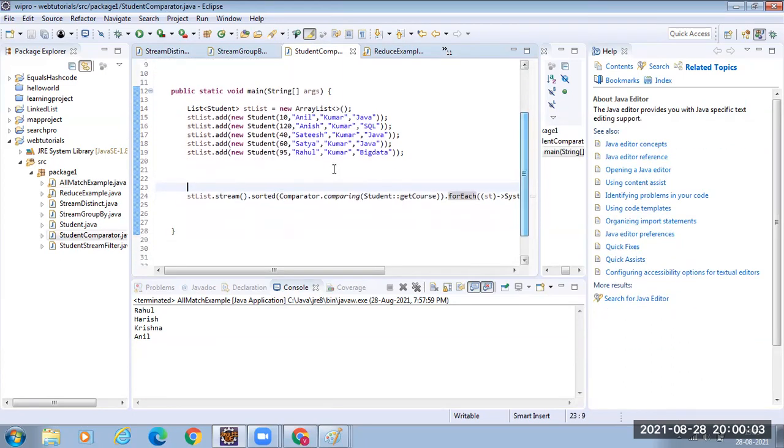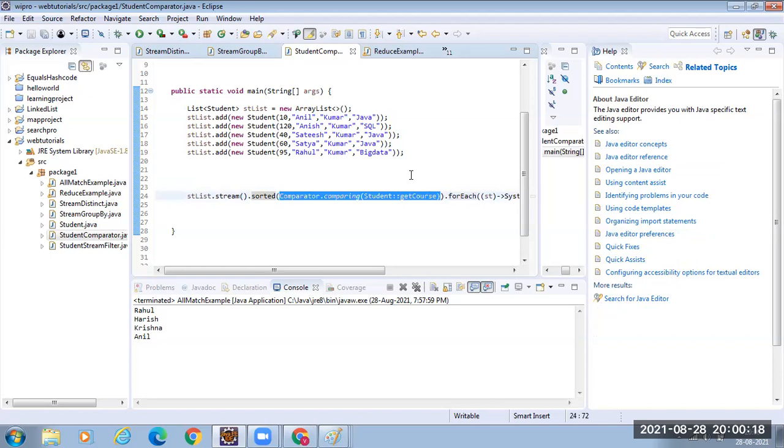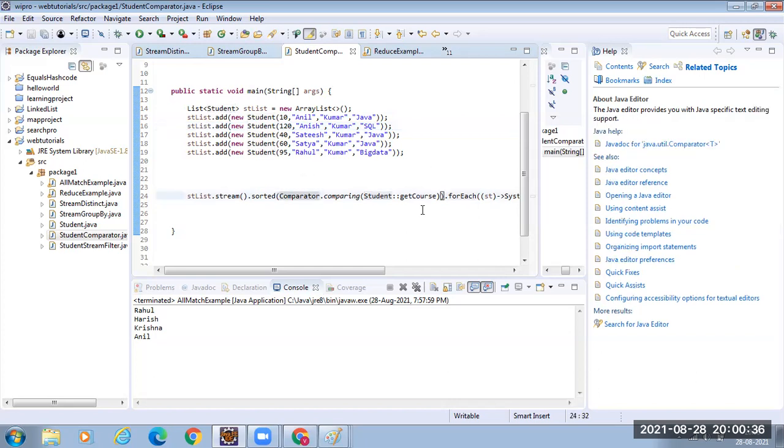I have already written it. Okay, I have a list of students. I want to sort them based on course. Earlier we did not define any comparator, right? In the strings, you already know that strings implement the Comparable interface. So we did not specify explicitly how to sort your strings. Since the students are user-defined objects, you have to tell how to sort your objects. So how did I specify it? To the sorted method, you have to provide the comparator.